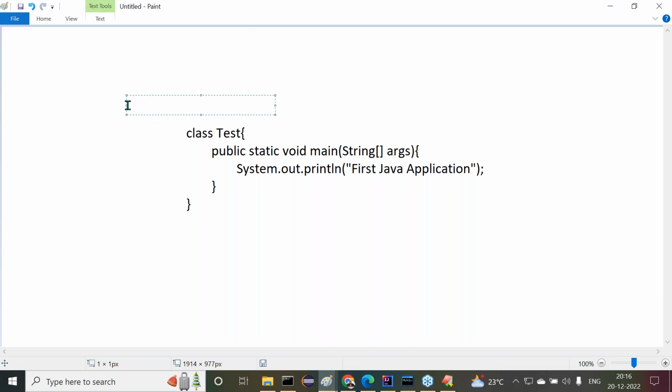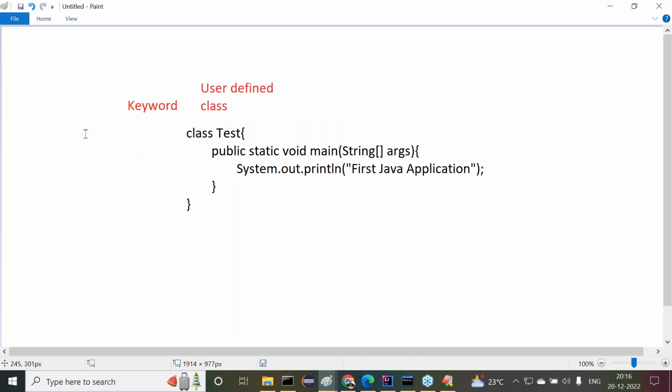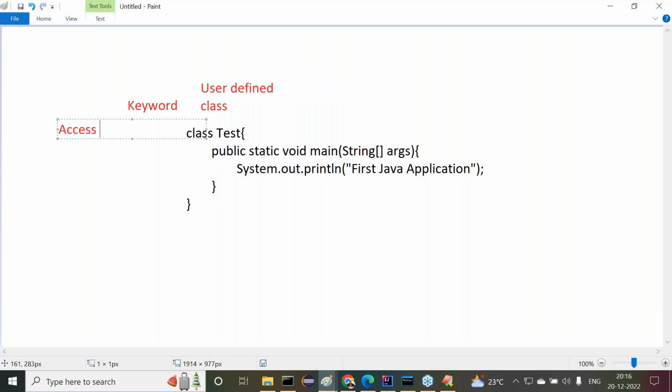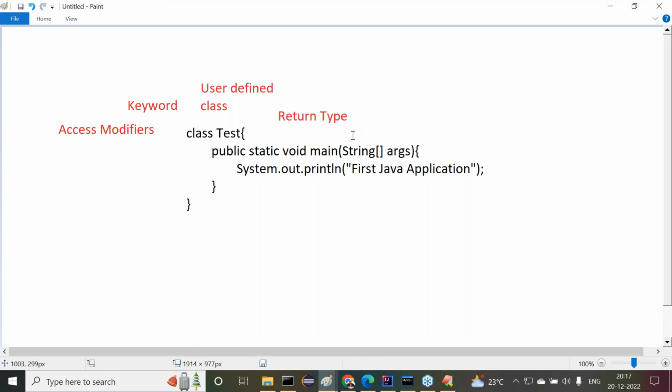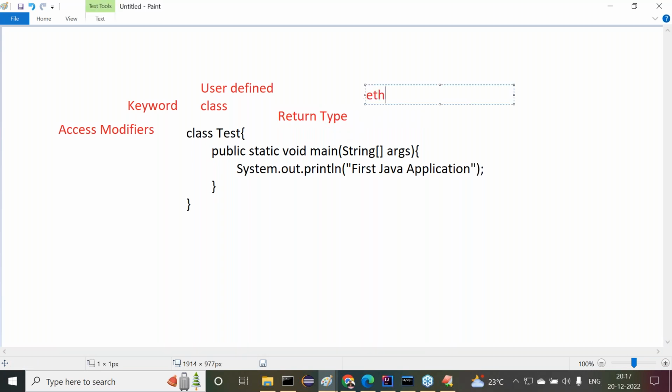Class, what is this? It's a keyword. Test is a user defined class. Public and static are access modifiers. Next, void is the return type. For every method, a return type is mandatory. Main is the method name. String is a predefined class name.